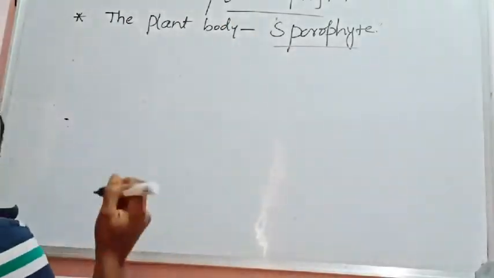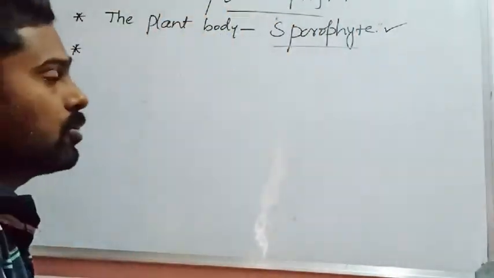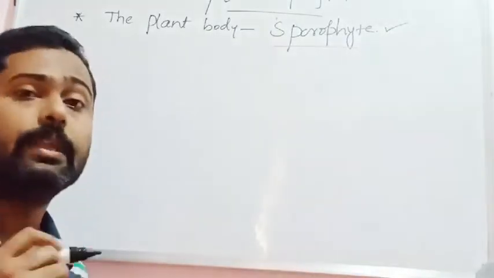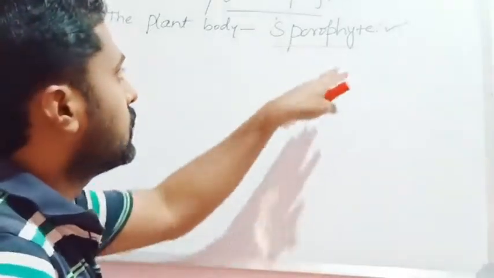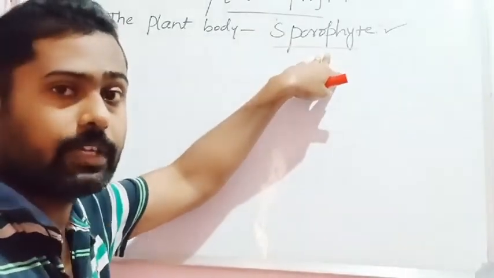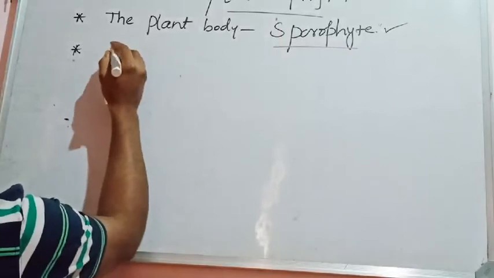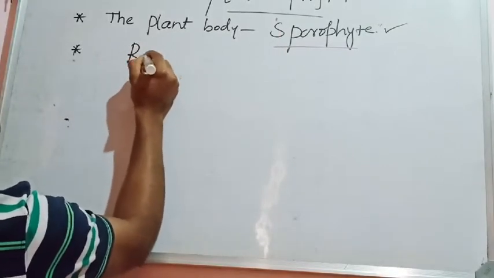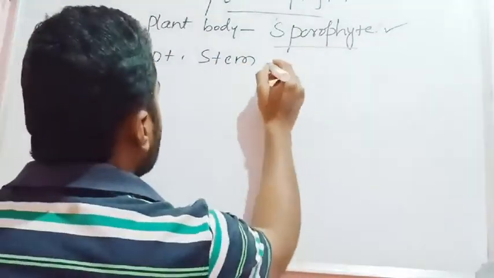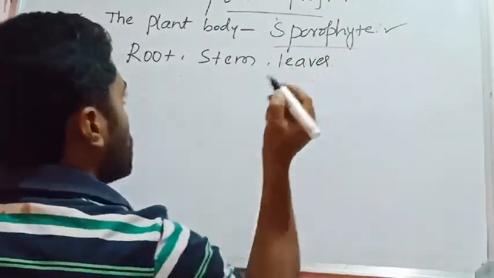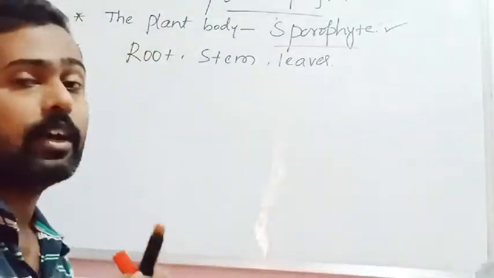The sporophytic plant body is the dominant one. It is an independent, photosynthetic, dominant plant body, nutritionally independent, whereas in bryophytes the sporophyte is nutritionally dependent. Here the sporophyte is a dominant, visible, conspicuous plant body. The sporophyte of pteridophytes is differentiated into root, stem and leaves. Remember, this is not a thalloid plant body.